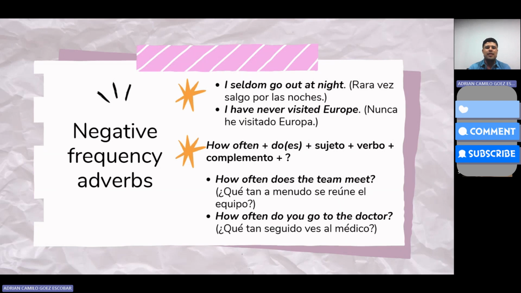When we are going to make a negative using adverbs of frequency, we only use those adverbs that are at the lowest point of the graph, and for this reason indicate a total absence of the action. Okay, to make questions, we consider first if any of the words learned in the previous lesson are being used. If not, we take into account the structure. Okay, I'm going to give you a test to better understand the use of adverbs of frequency in English.